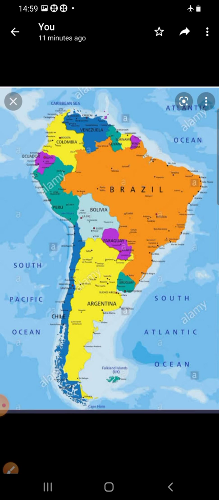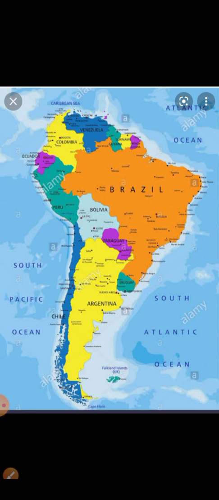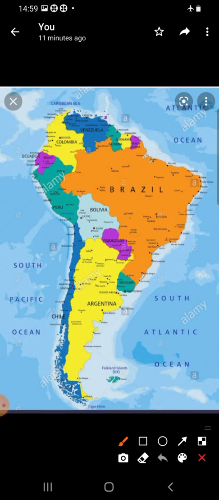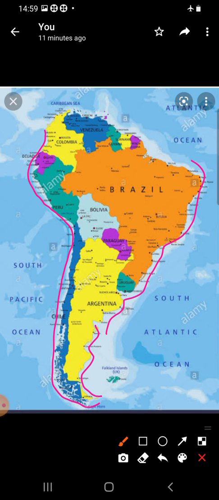Okay. And all the countries of South America have got a coastal line. You can see everywhere the coastal line, children. So all the countries get the coastal line except Bolivia and Paraguay. See, Argentina it's getting this side.